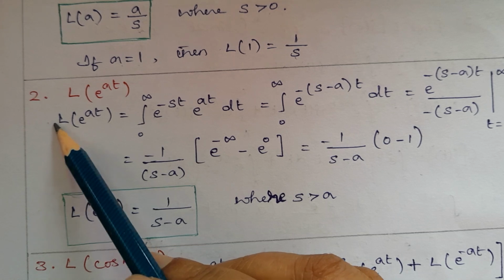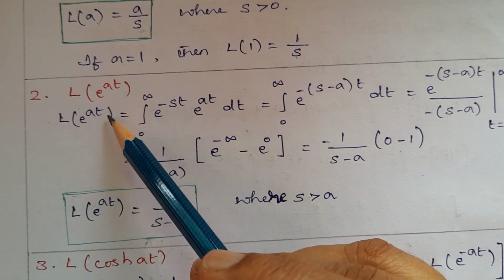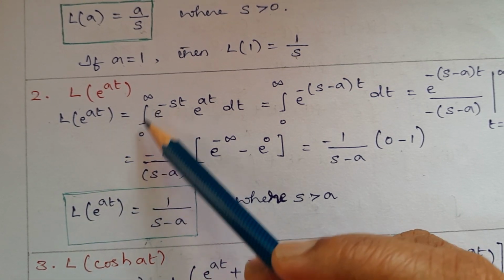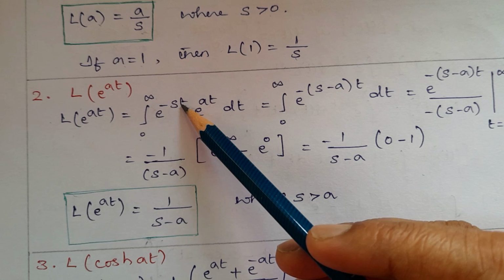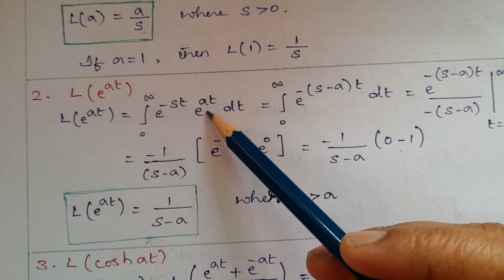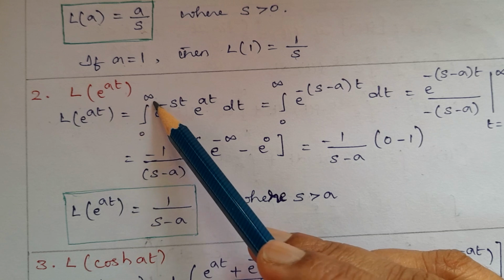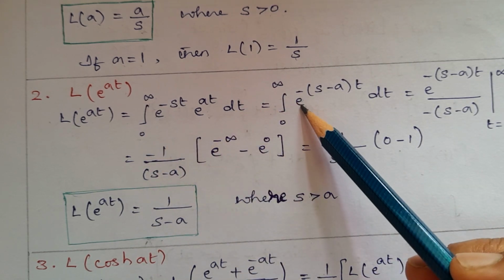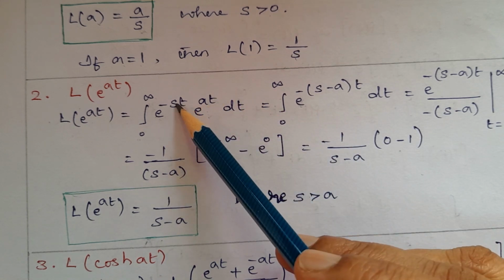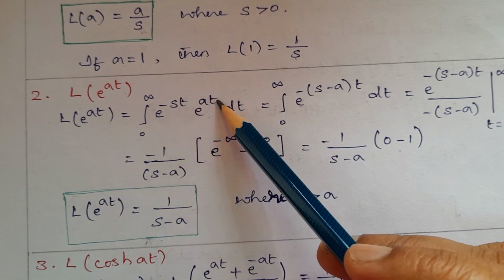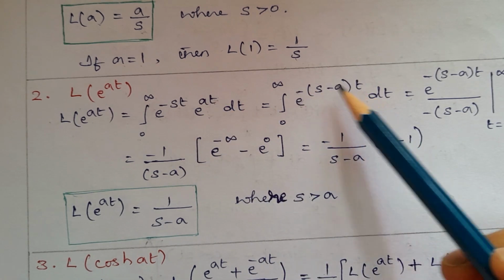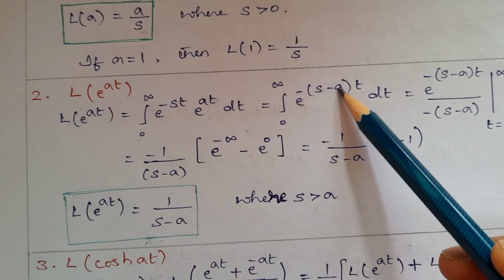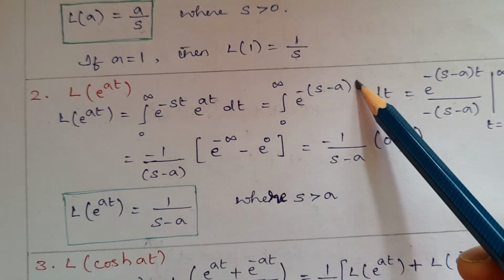Next, second one, Laplace transform of e power of at. Laplace transform of e power of at is the integral from 0 to infinity of e power of minus st, f of t is nothing but e power of at, dt. So here the base is common, take e common. The index is different, but t is common. So minus inside the bracket s minus a, t take common, dt.